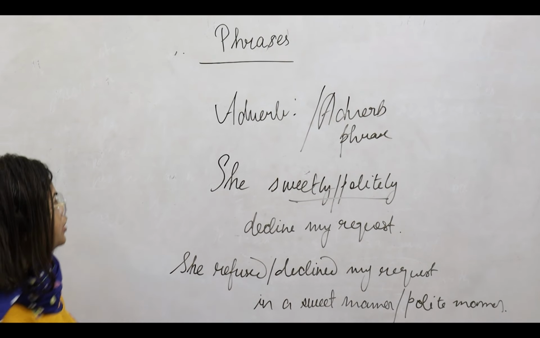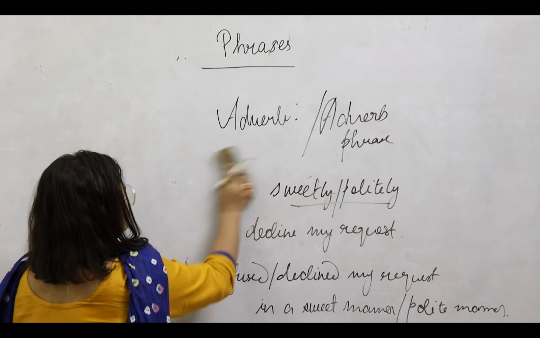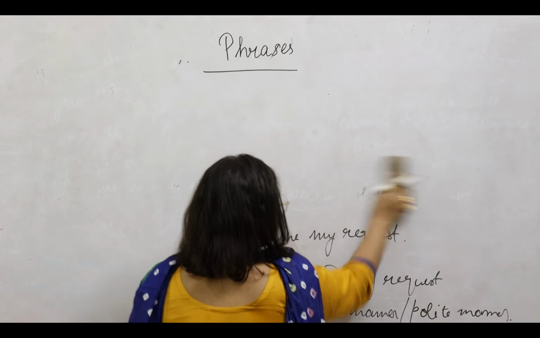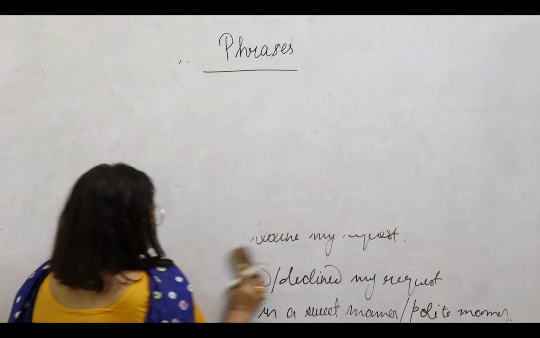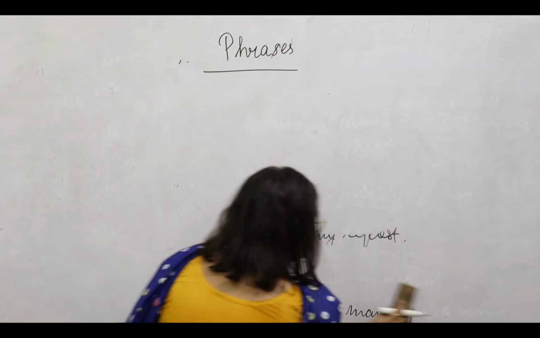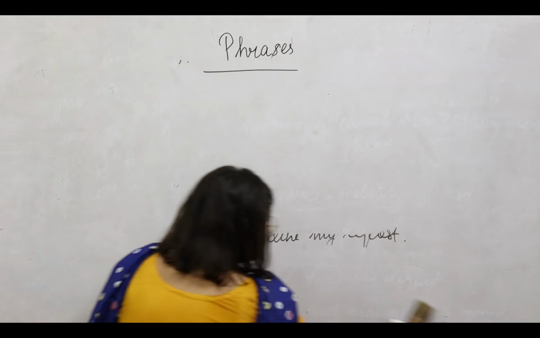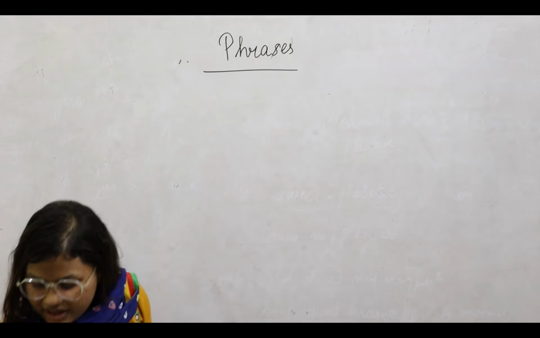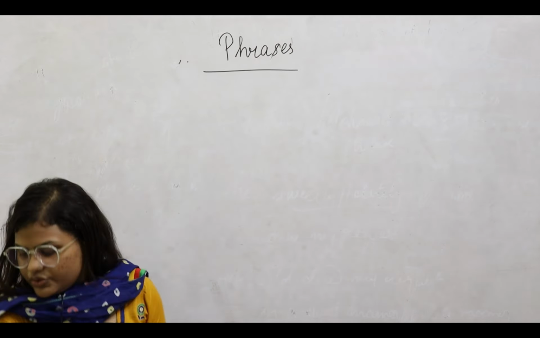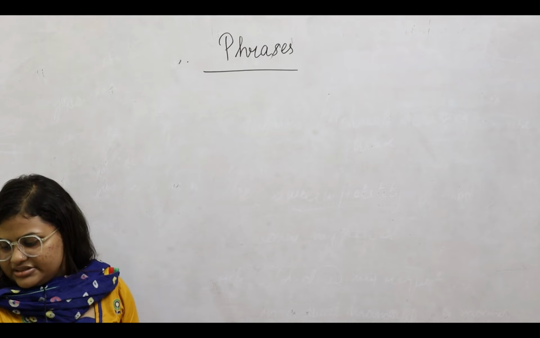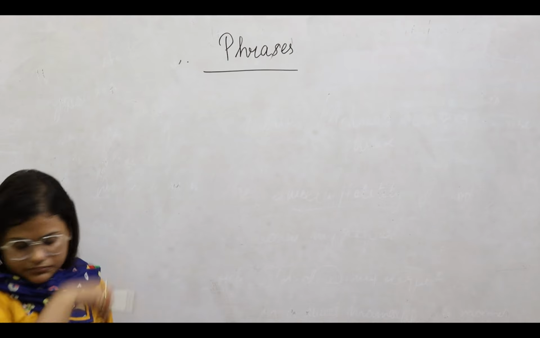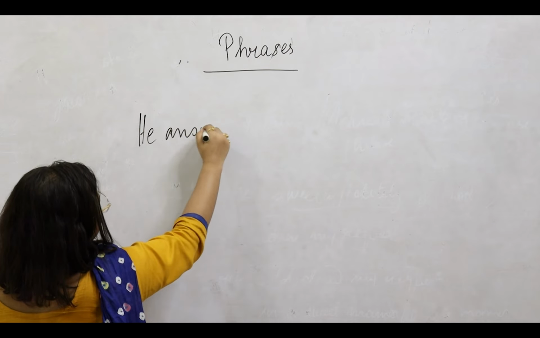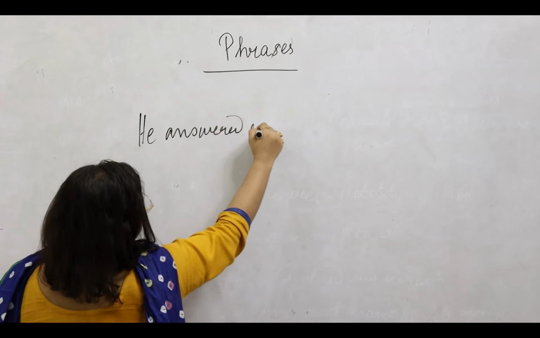Okay, so now we'll look at a few more examples. However, always remember that a phrase is never complete in its meaning itself. If something is complete in its meaning in itself, that is a clause, which we will take up in our next class. So if we look at a few more examples, we can say, he answered rudely.